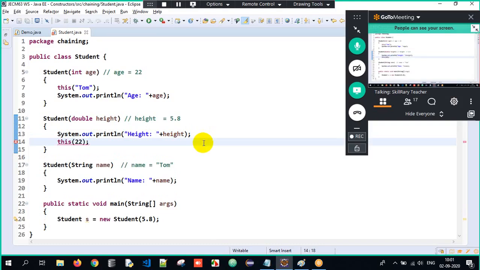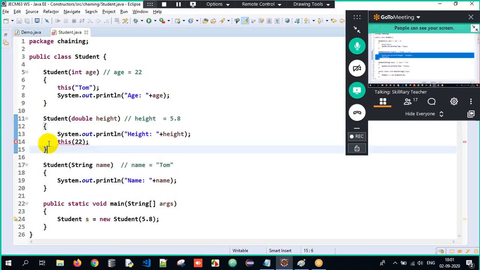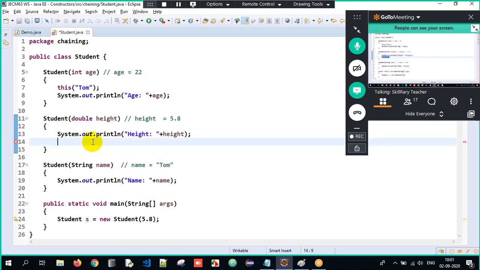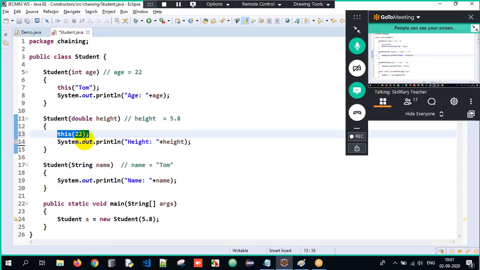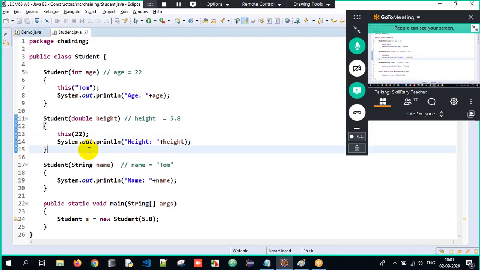There's a mandatory rule. If I hover on it, it will tell me constructor call must be the first statement in a constructor, meaning this is the second line within the constructor. This calling statement, or it might also be a super calling statement, which we are going to talk about in some time, should always be the first executable line within the constructor. We cannot write it anywhere else. Got it, everyone? Okay, so this is one such example.